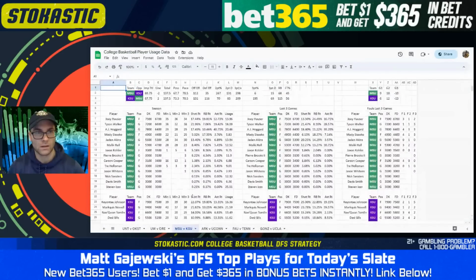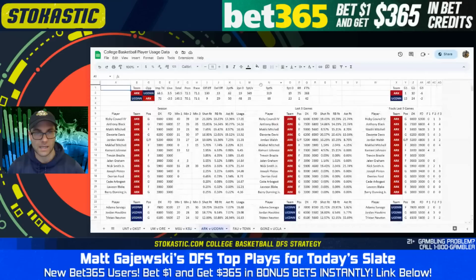Second game, Arkansas UConn. This game is the second best total on the slate at 140.5. Spread is 3.5 in favor of UConn. On the Arkansas side, since the return of Nick Smith, we've seen them essentially play just 4 forwards. And basically one of these guys plays 20 minutes and the rest of them play like 35 plus. And it's kind of been volatile which one is which.